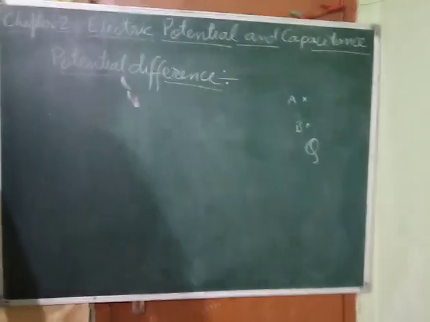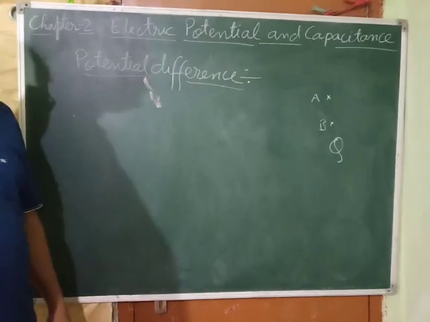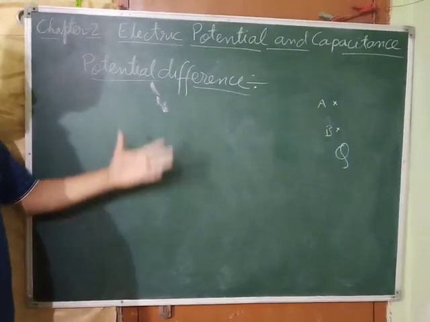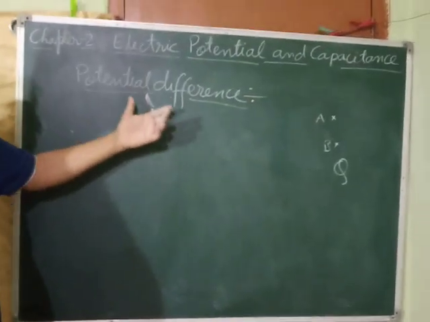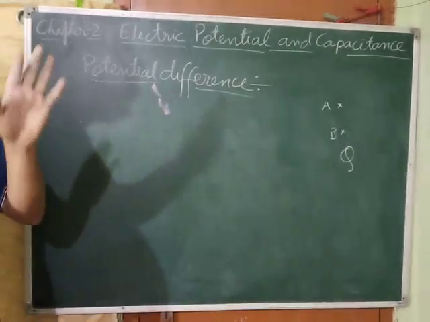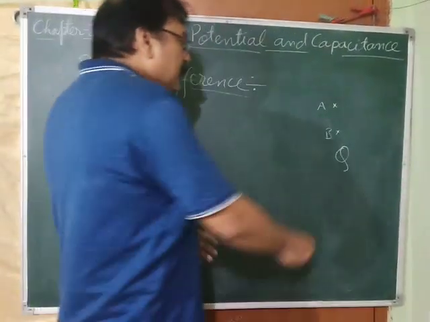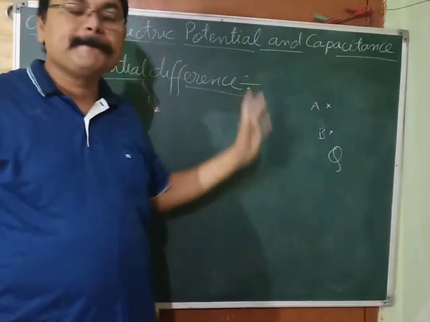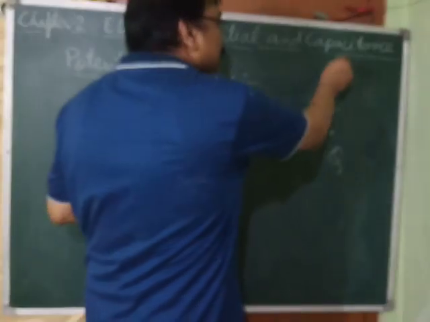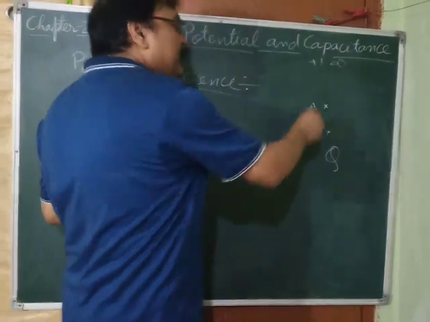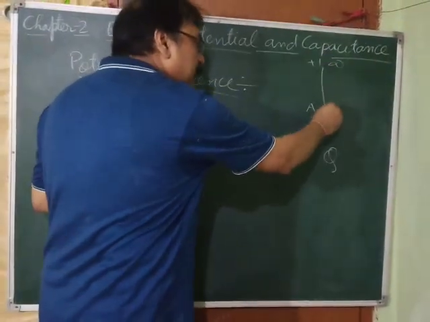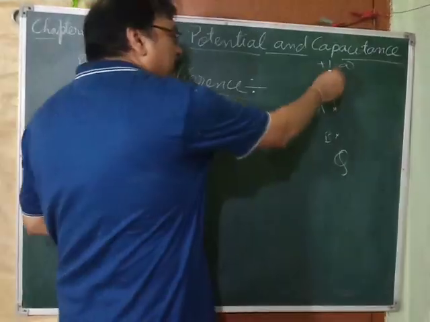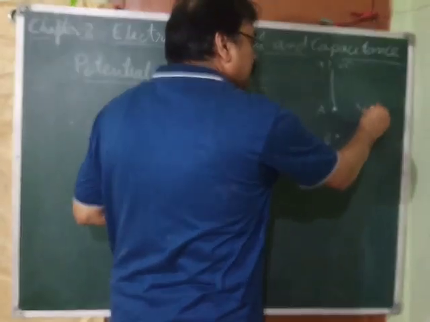Next heading is potential difference. Now see, what is potential difference? The word itself is stating that it is a difference of potential. Now see, this is the source charge Q, which is creating its field around it, and this is infinity. From infinity we are going to bring a unit positive charge to point A. And suppose when we are bringing this charge to point A, the work done is WA.